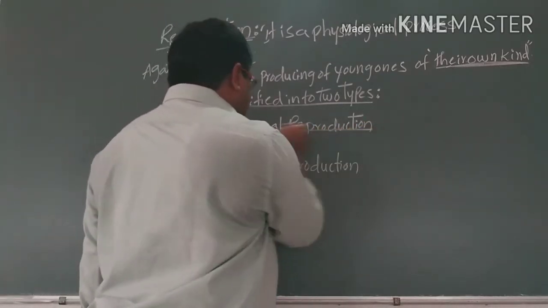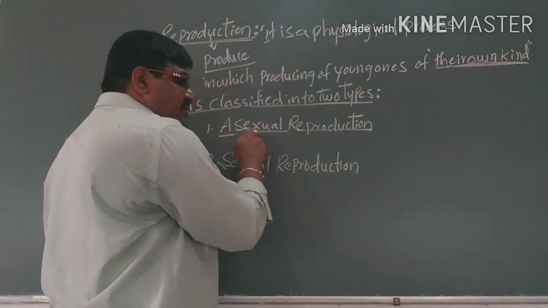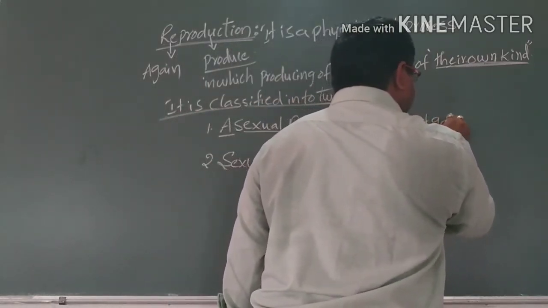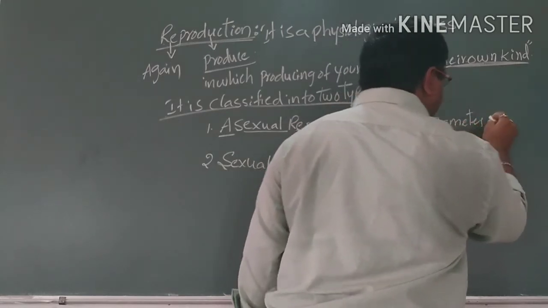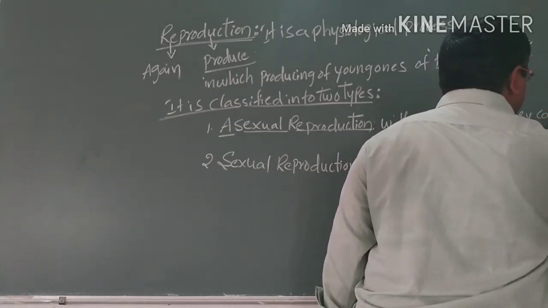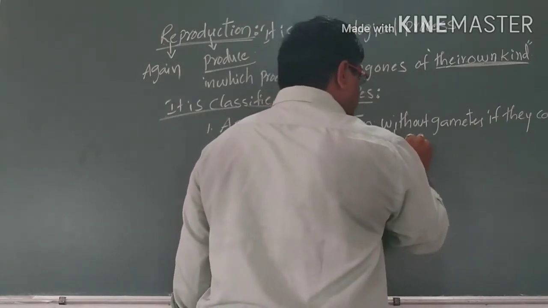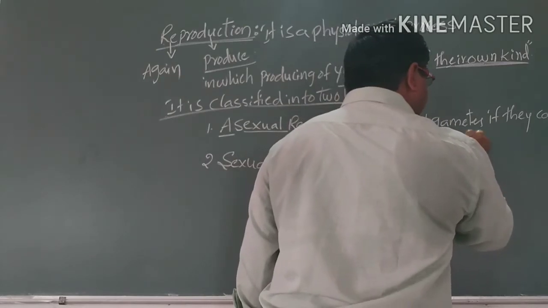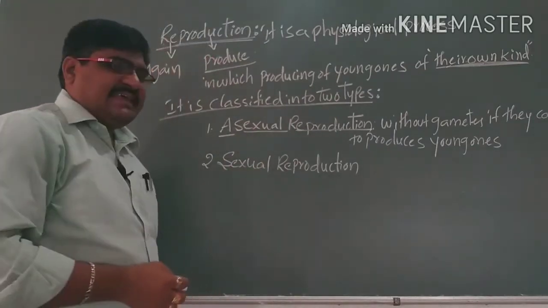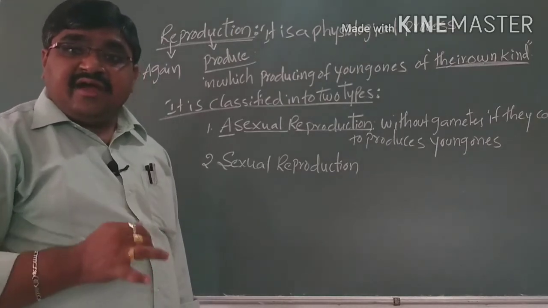So here asexual: a means absent, sexual means sexual characters. Here it is without gametes. Without gametes, if they are able to produce young ones, then such type of process we can call asexual reproduction. That means here the gametes are absent.